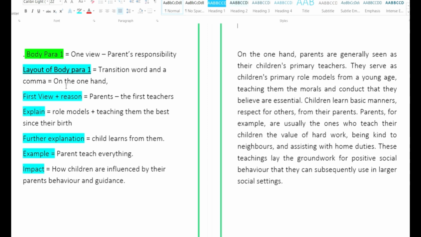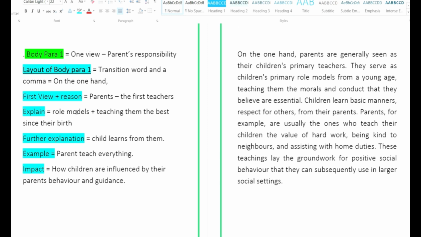So it is on the one hand, and a comma to it. Now, then it is writing the present view with the reason. So what is the present view? Parents' responsibility. What is the reason? The first teachers. Then go on with explaining how the first teachers are doing or what the first teachers are doing.